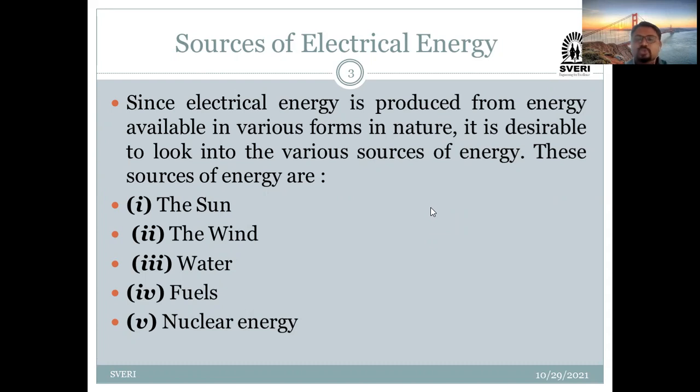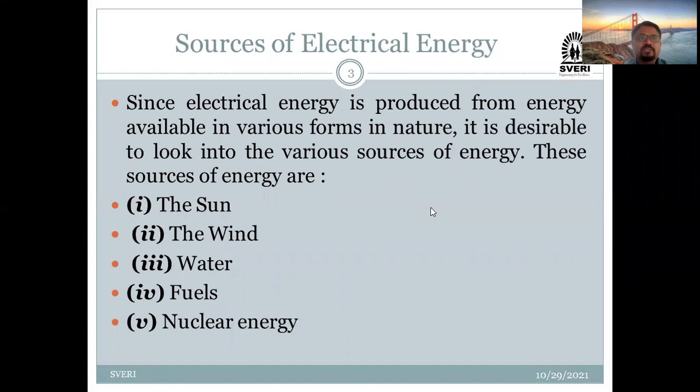So as far as the sources of electrical energy are concerned, the most commonly used sources for generation of electrical energy are the sun, wind, water, fuels, and nuclear energy.